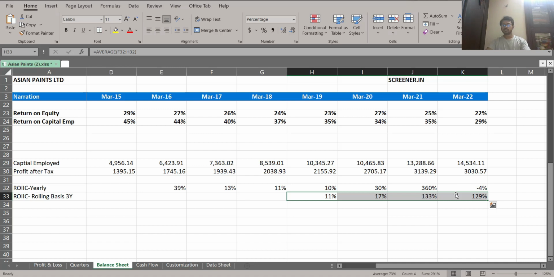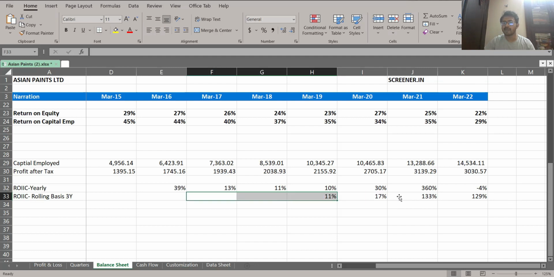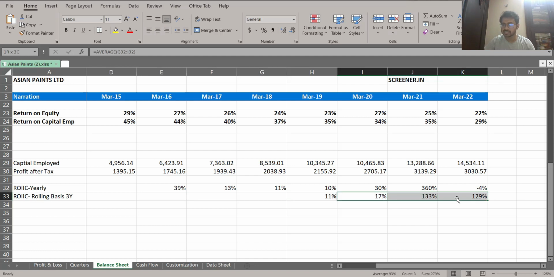By looking at it, in the last 2 years on a 3 year rolling basis, the return has improved significantly. So probably these are the times the investment has been done and the fructification of these things has been obtained after this time. So this is on the rolling basis. Now, depending on the business, you may do the same calculation for 5 years or 2 years. It depends on the business that you're dealing with.